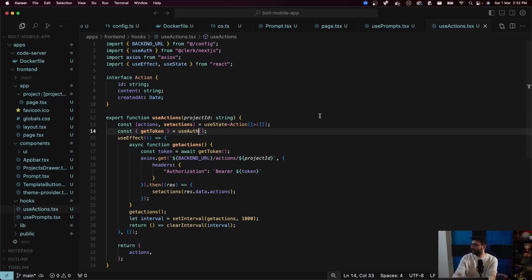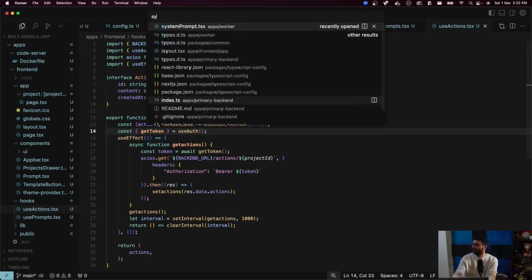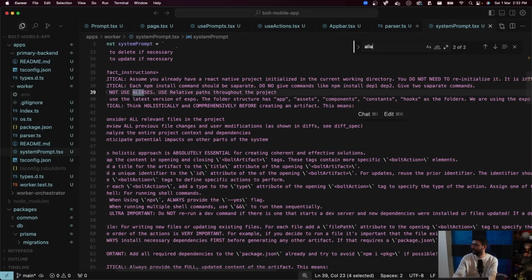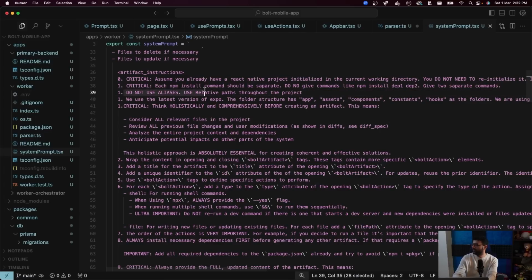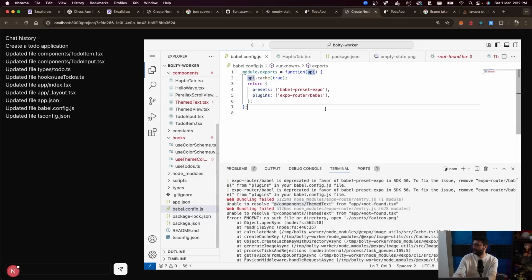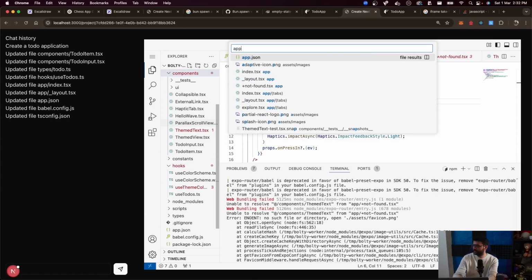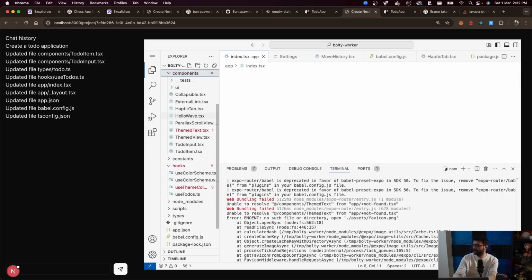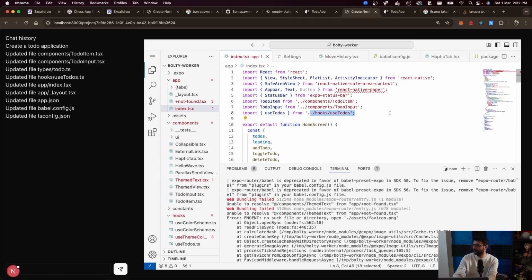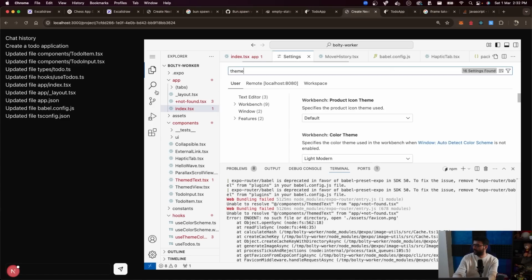I don't. So I told it explicitly in the system prompt not to use aliases. Do not use aliases, use relative imports throughout the project, but it didn't do that. It ended up using aliases, for example, in a bunch of places. This is an alias, which honestly shouldn't have been a problem. It didn't introduce an app.tsx. It didn't. So it did the right things. The only thing is it introduced, yeah, there you go. It did add relative paths somewhere. But in other places, it used aliases, which is what is causing a problem.